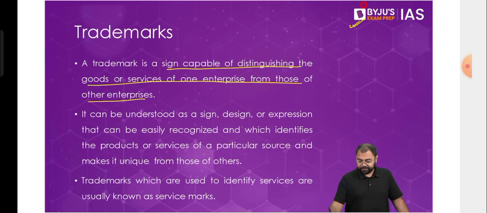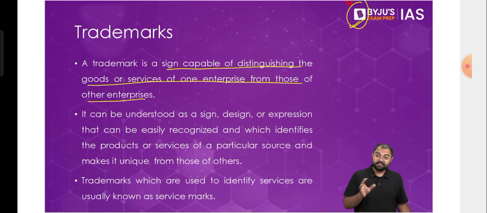For example, this logo belongs to Byju's. So wherever you see this logo, you will know that this is a product or a service that belongs to Byju's. But it's not only about the logo being used or a sign being used. For example, a quarter eaten apple. You always know that it belongs to a company called Apple. But there are other things also. So for example, let's say even the shape of the Coca-Cola bottle. That also is covered under trademark.